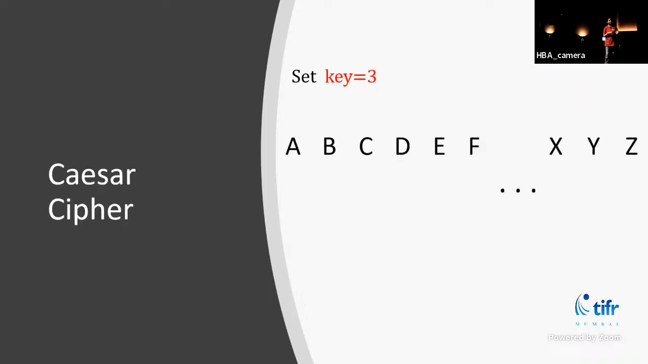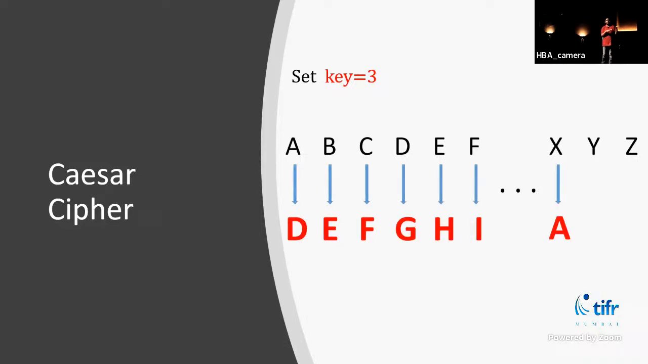The simplest one is the Caesar cipher, as was mentioned. You start with a key, and our key here is 3. What you do is you take the alphabet and shift each letter by three positions. So A will go to D, B will go to E, and so on. In your message, you replace A with D, and so on. This way you can encrypt your message.